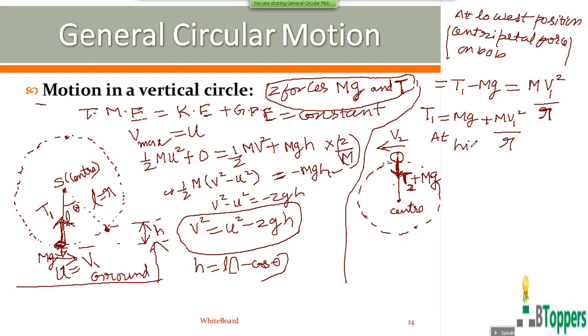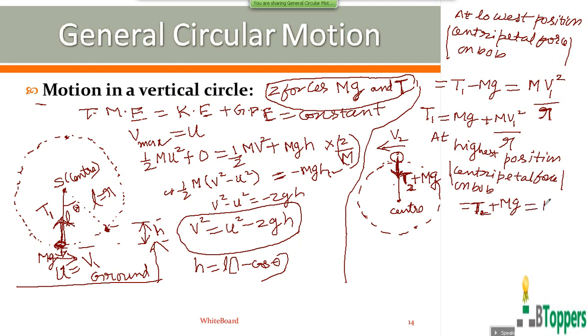So at the highest position of the bob, the magnitude of the centripetal force on the bob is equal to T2 plus mg. According to Newton's second law, the magnitude of the resultant force on the bob towards the center of the circular path is equal to the product of the mass of the bob and the magnitude of its acceleration towards the center.